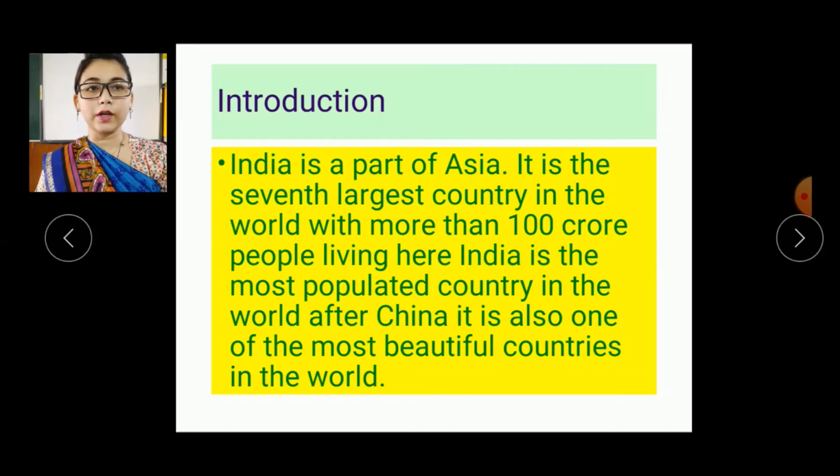It is also one of the most beautiful countries in the world. If you have visited India, you know very well that India is a very beautiful country. Okay, various types of landforms you can find here. Now let's move on.